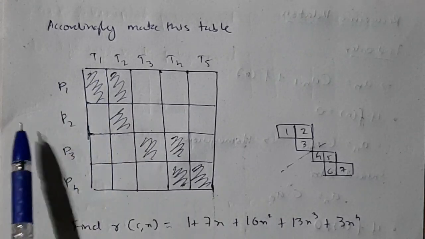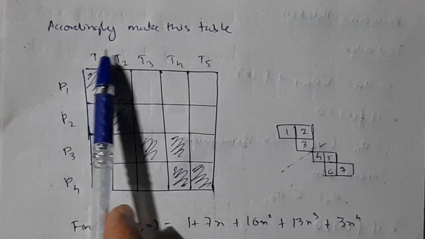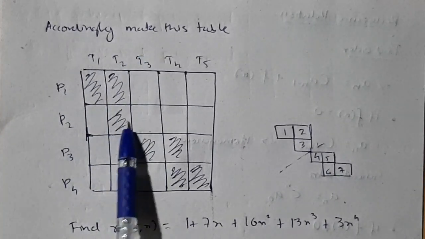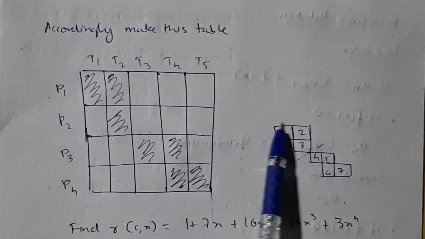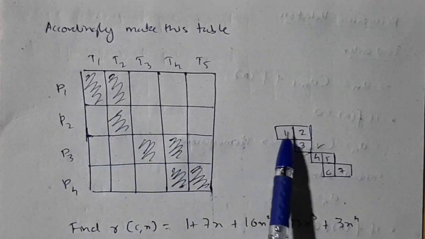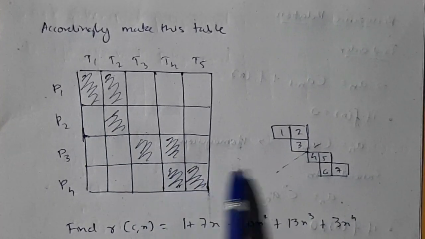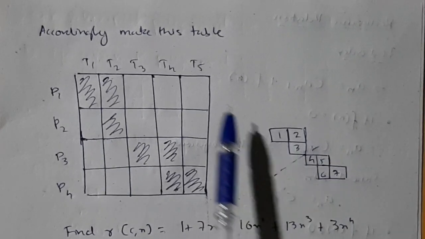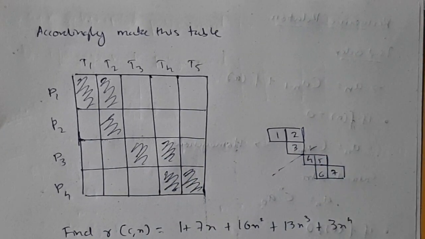After you have done that, what they told, like person 1 doesn't want to sit in T1 and T2, right? So shade it, okay. Like person 2 doesn't want to sit in T2, so shade it. After you shaded all that, make a Rook polynomial out of it, like 1 2 3 is written like this, and 4 5 6 7, okay, write like this and separate it into 2 parts for easy purpose. You can do directly also, but if you separate, it will be a simpler process.